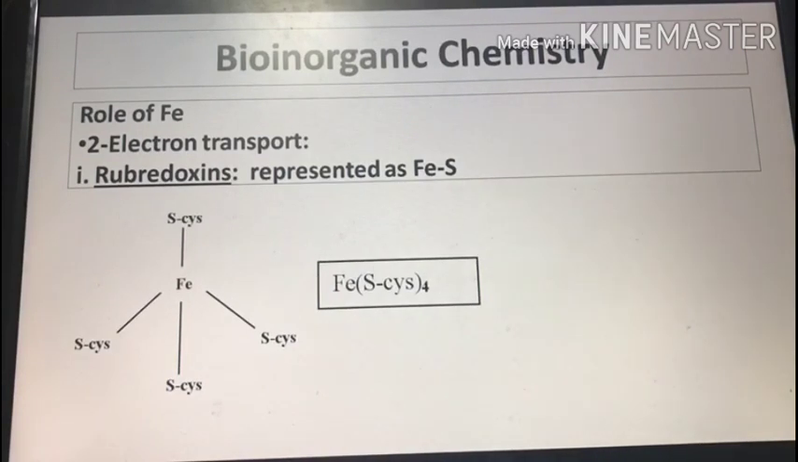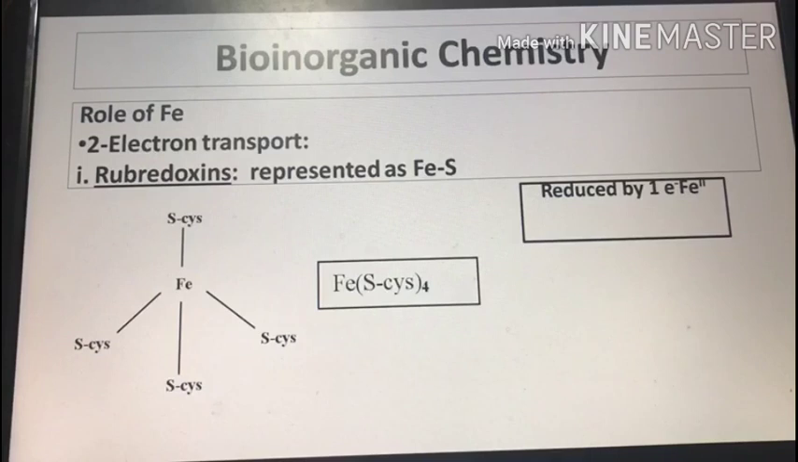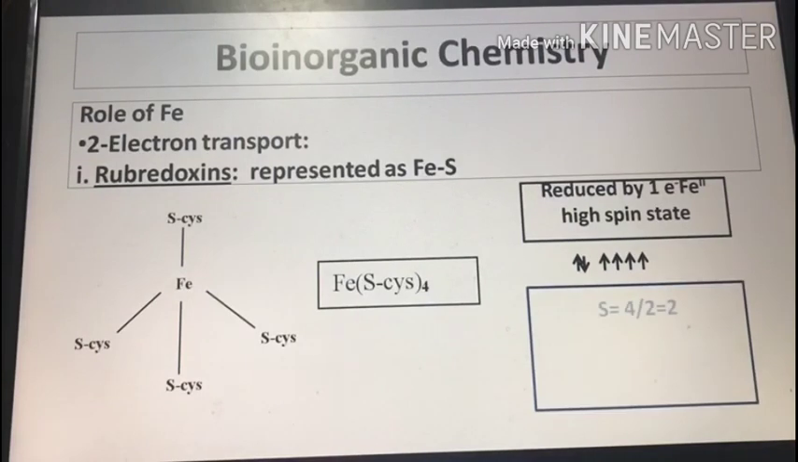When it is reduced by 1 electron, the iron atom goes to the +2 state, but the molecule is still in high spin state. In this case, the extra electron is added, 2 electrons are paired and the other 4 are unpaired. Hence, the total spin quantum number of this molecule is 4/2, that is equal to 2. Due to paramagnetic behavior, this is also ESR active.